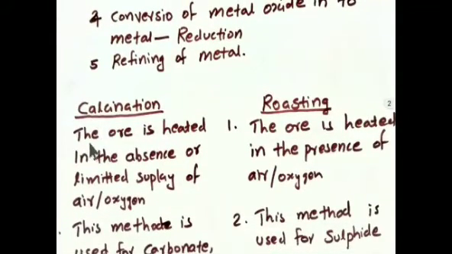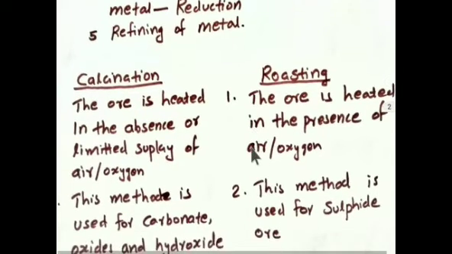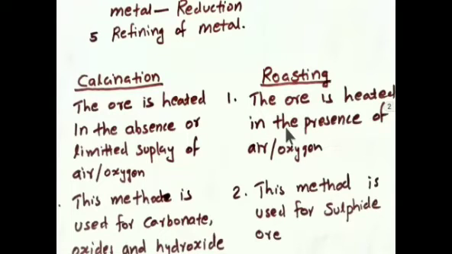Calcination is the process in which the ore is heated in the absence or limited supply of air or oxygen. So in the absence of air, we will heat the ore. This is calcination. And in the case of roasting, the ore is heated in the presence of air or oxygen. Here absence of oxygen, here presence of oxygen. Here absence or limited supply of oxygen, but here excess. We will add air or oxygen. And the important thing is that in both cases, the heating temperature is below the ore's melting point.